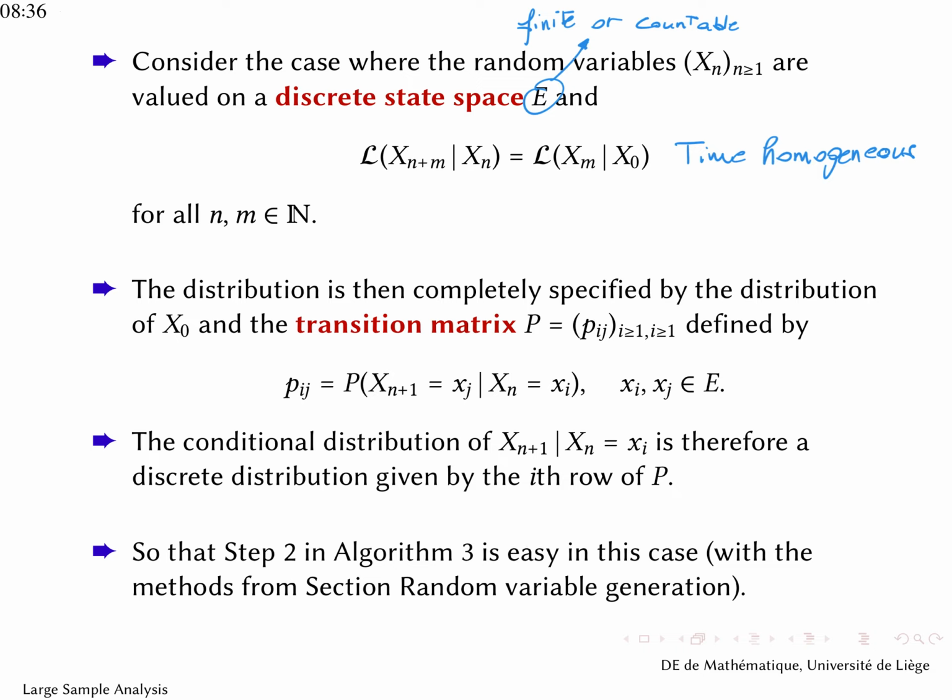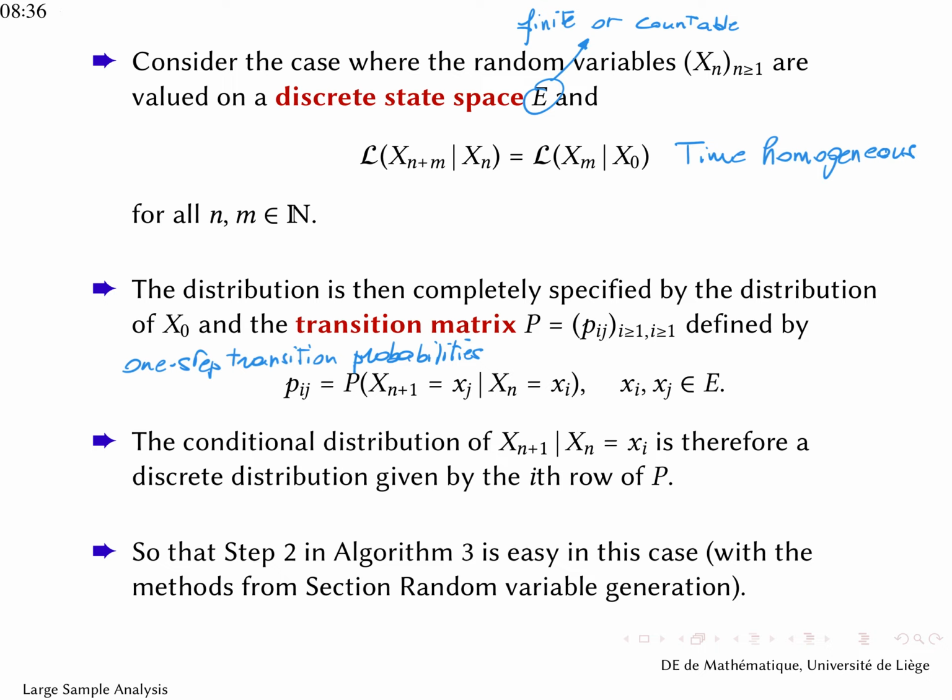So between two states with a period of m, the conditional distribution will always be the same. The distribution will then be completely specified by the initial distribution and the transition matrix P, which will define how we go from one state to the next. The transition matrix is thus just the matrix of one-step transition probabilities. So what is the probability that xn plus 1 is xj, given that my previous xn was xi?